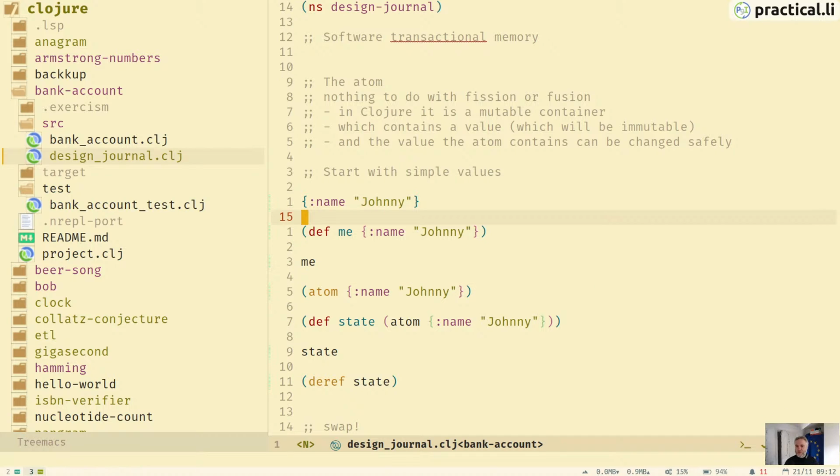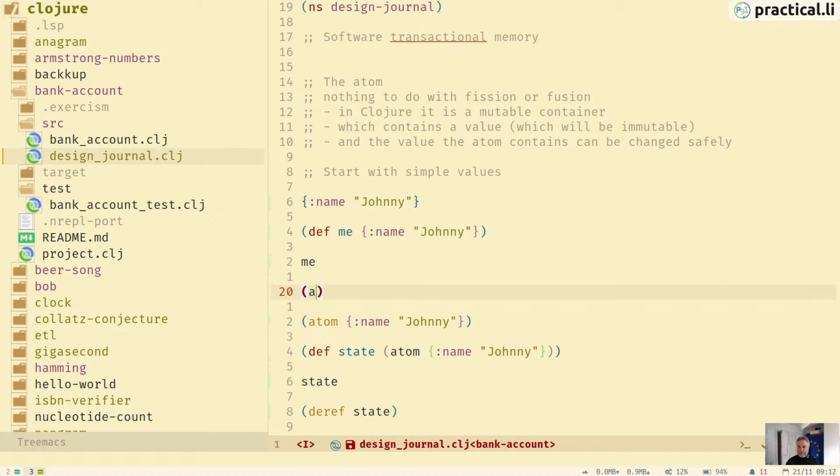Although when we're coding, we can actually just redefine the names we're using to represent that map, but we're not actually changing the map itself. And so when we're programming, we can go in and change the names of things and the values that me points to. But this is very much a development time change. I'm not doing that when the program is running.